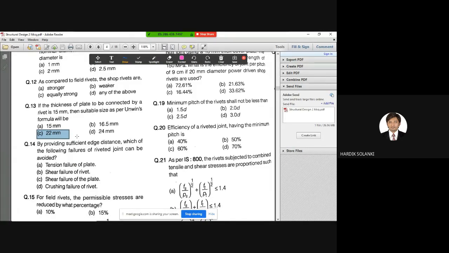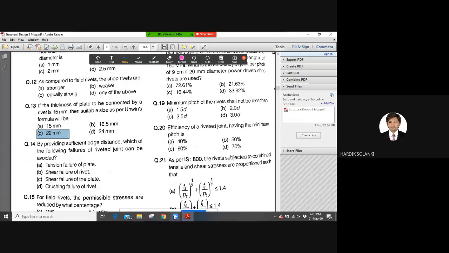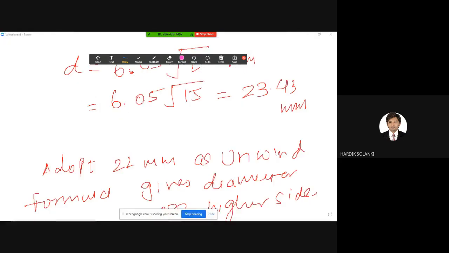See the question very carefully. If there is Unwin formula, then you need to reduce the value. So don't choose 24 mm because it is nearer to 24. There is a general tendency to increase the value. So the correct answer is C. And I hope you have noted down this formula also, Unwin formula: 6.05 into square root of t.